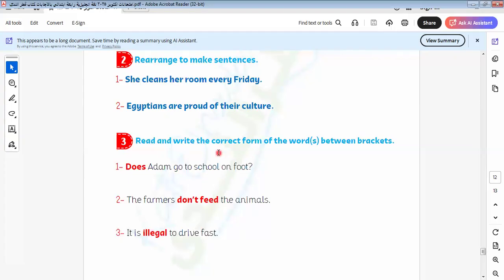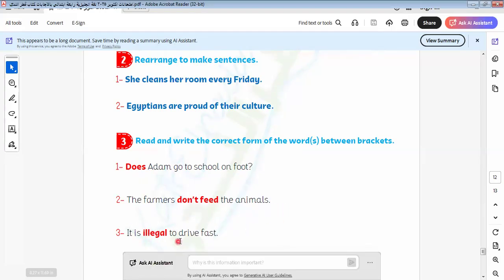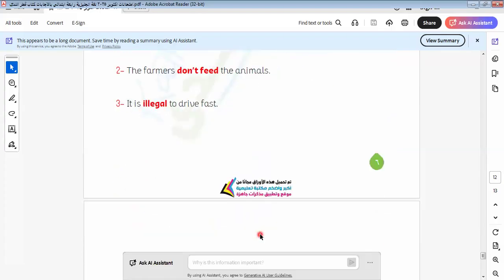Here we say correct the verb. Adam: here is the wrong "do". Do Adam go to school? So I replace "do" with "does". The farmers here is plural. Use do or does? No, use "do". It will be: don't feed the animals. It has the beginning of the sentence: it will be illegal to drive fast.